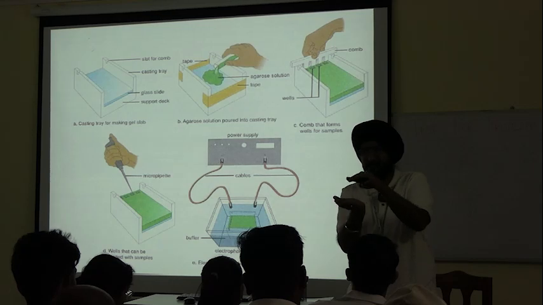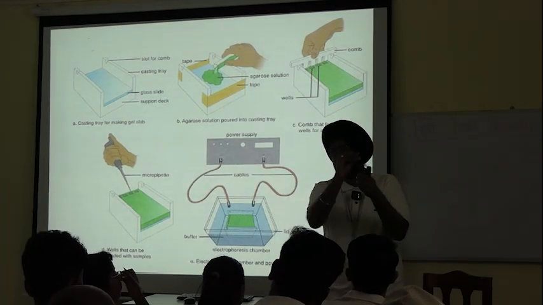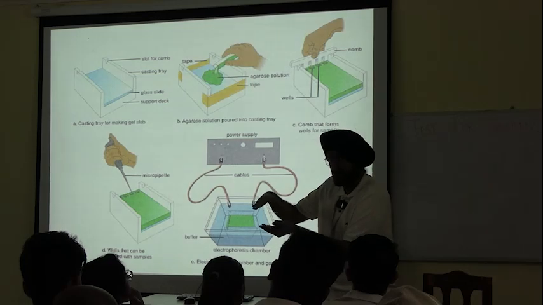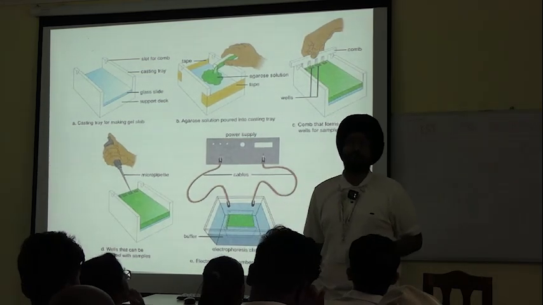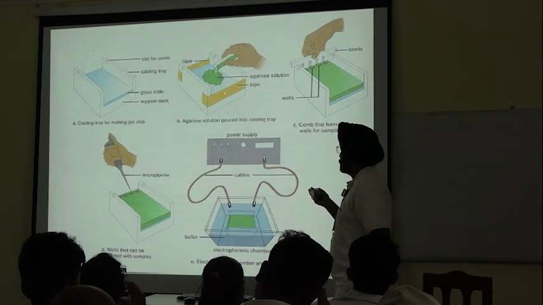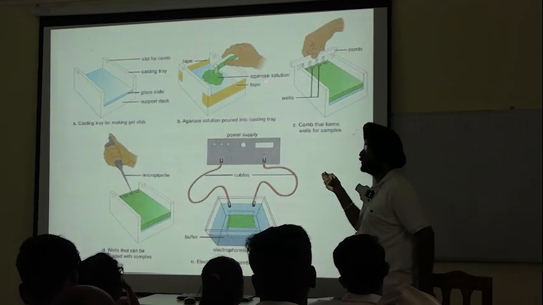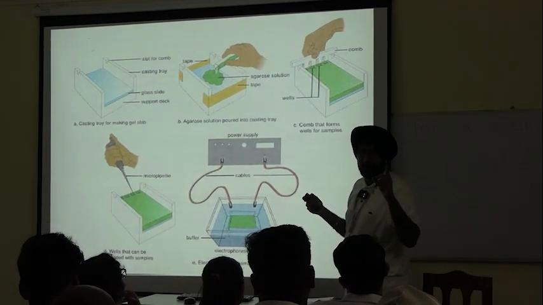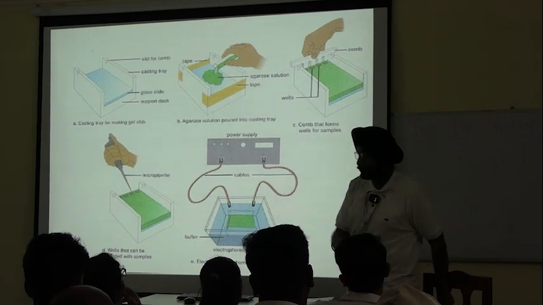At some places the support media might be quite thin, at some places thick. It becomes like a slant, an uneven surface. That also affects movement of electrophorons, which are getting separated. So the next step is taping and pouring of agarose solution, which is our support media.